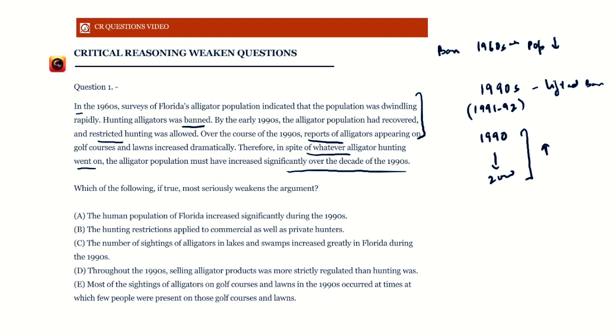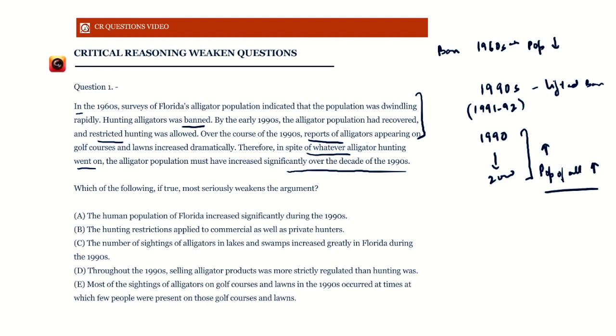Since the reports of sightings were increasing in that decade, he says the population of the alligators must have been increasing as well, irrespective of whatever hunting was going on. This is our conclusion.